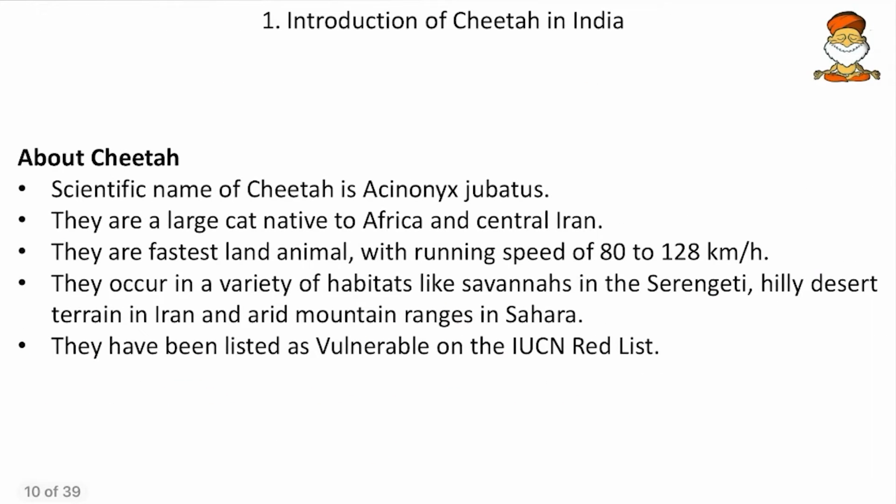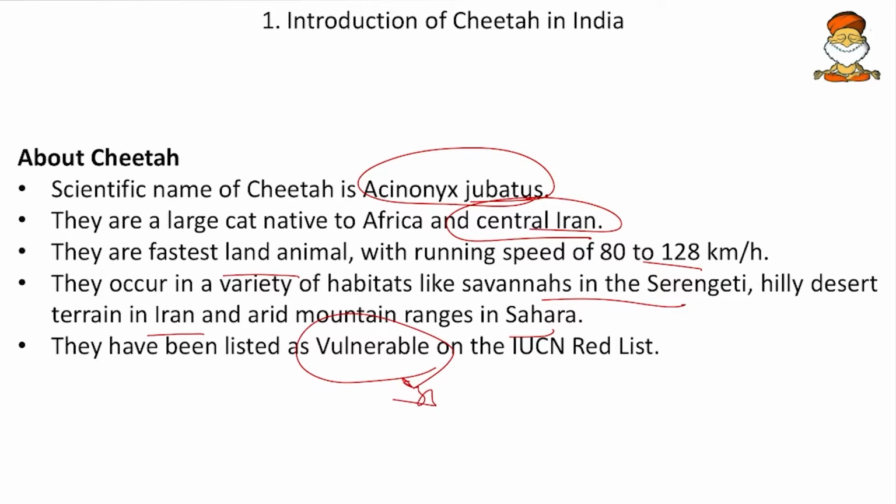Then come to the next, about cheetahs. The scientific name is Acinonyx jubatus, and they are a large cat native to Africa and central Iran. They are the fastest land animal with a running speed of 80 to 128 km per hour. They occur in a variety of habitats like the savannas in Serengeti. Serengeti National Park is also a famous one. Then hilly desert terrain in Iran and the mountain ranges in the Sahara Desert. They have been listed as vulnerable in the IUCN. Mark, they are vulnerable in the IUCN Red List.